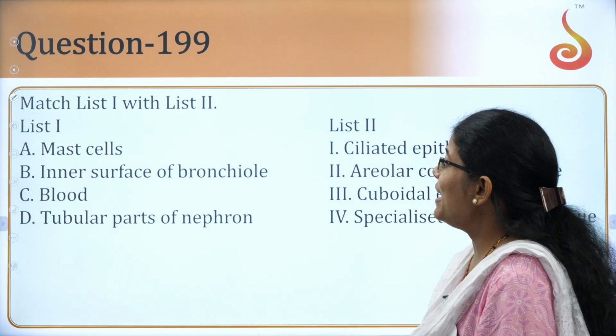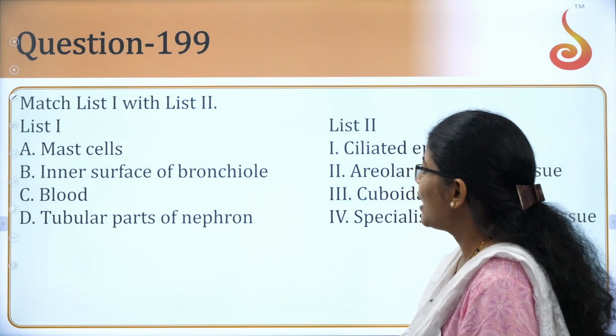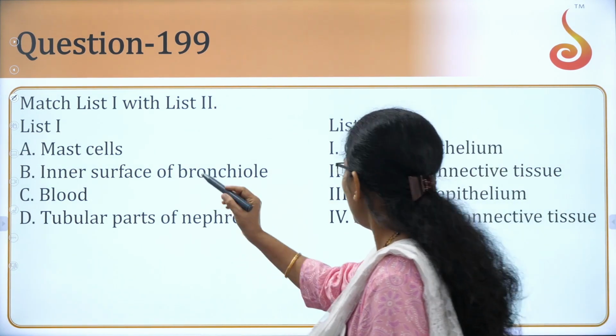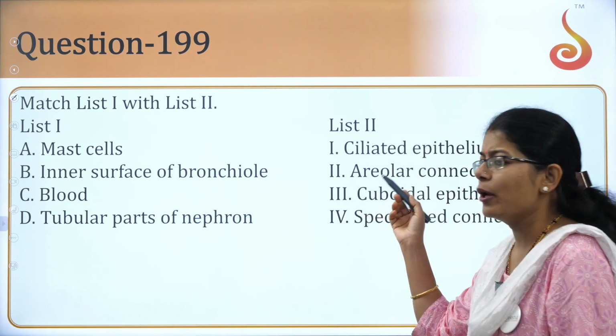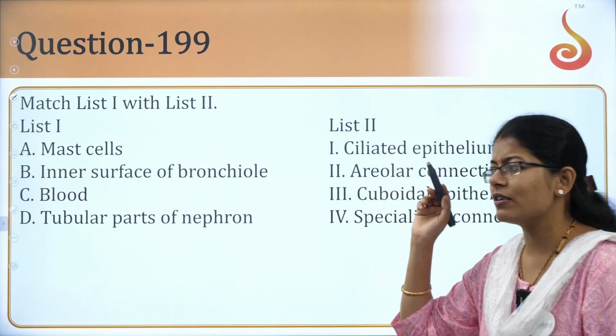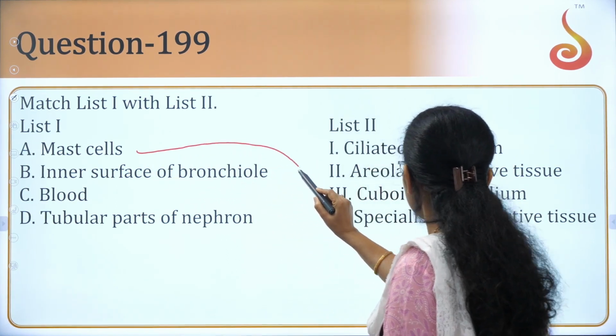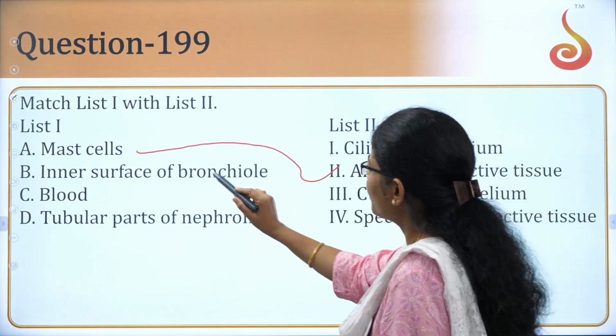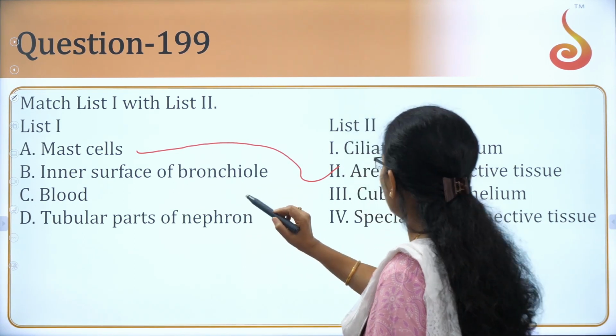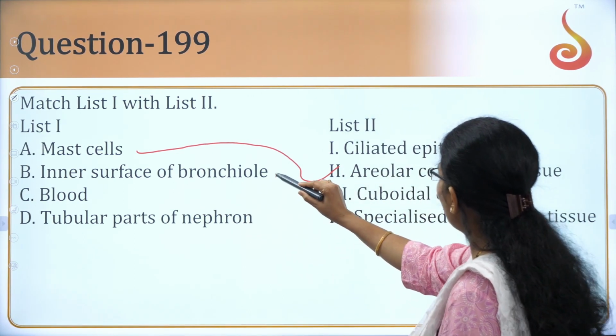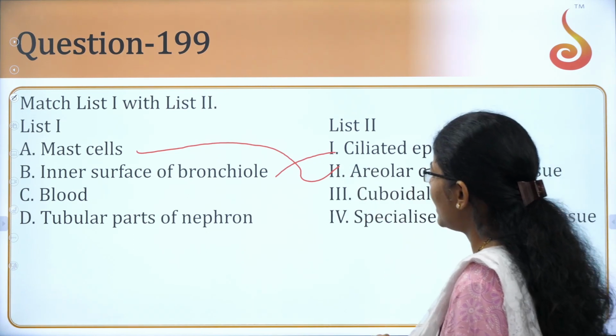Okay. And now the second last question. Mast cells, areolar, adipose tissues, all of this you have studied in one chapter in first PUC. Okay, from that it has come. Mast cells are in areolar tissue. The inner surface of bronchiole would be ciliated epithelium, correct?